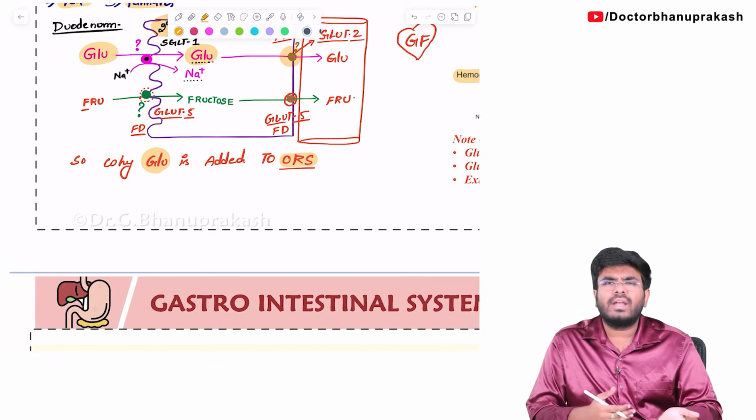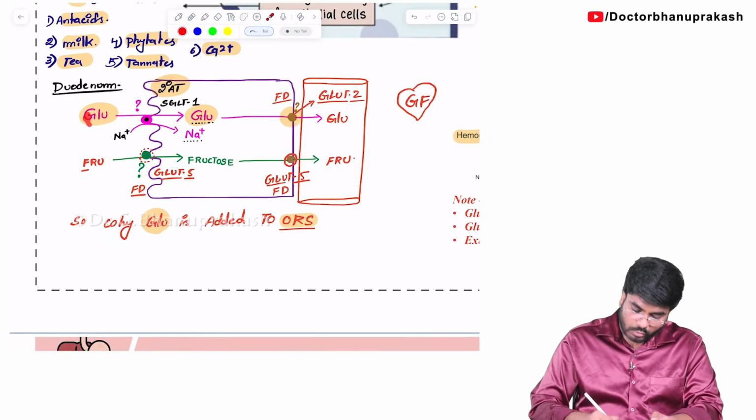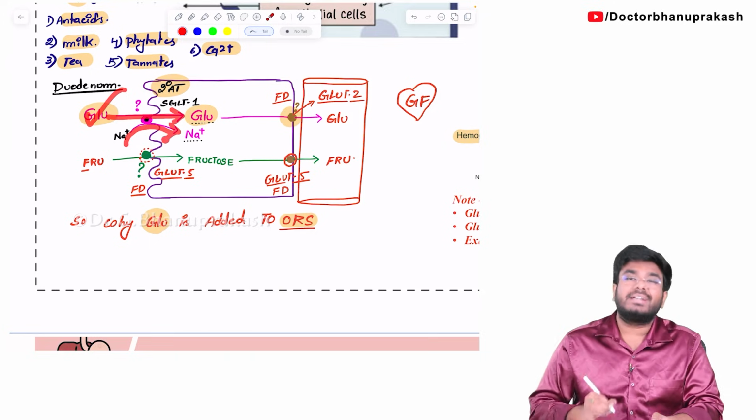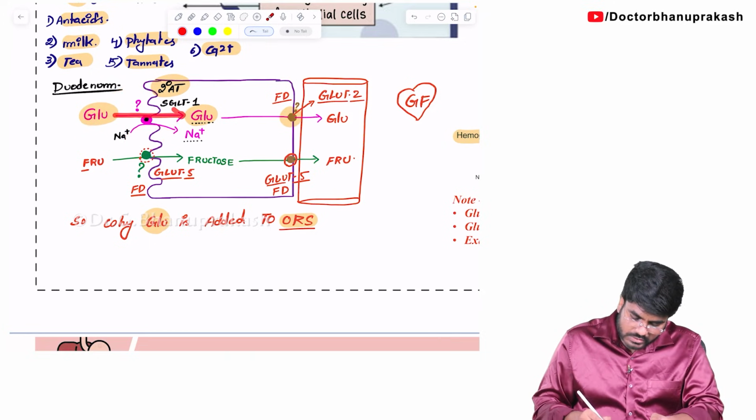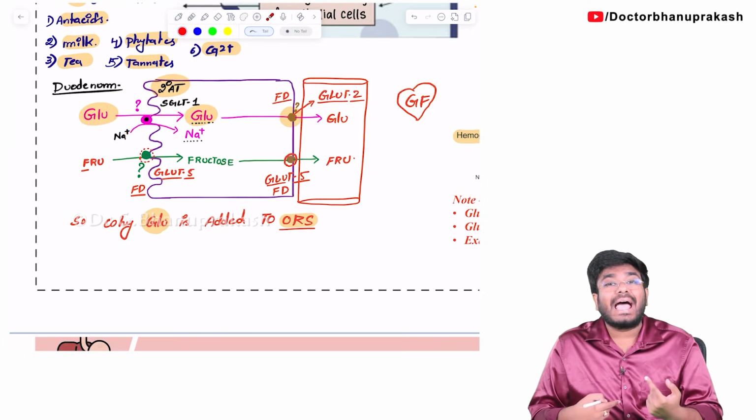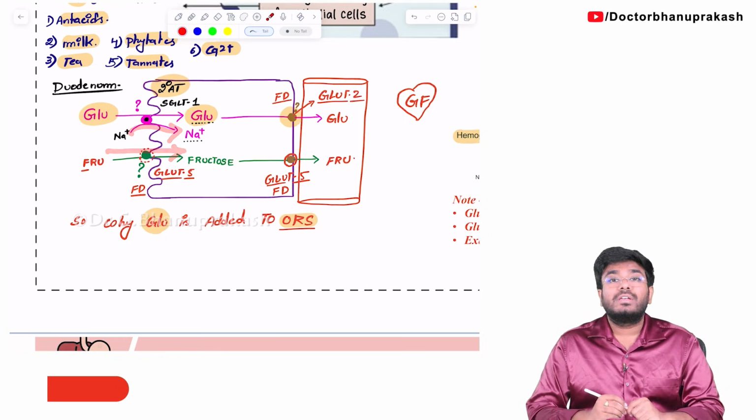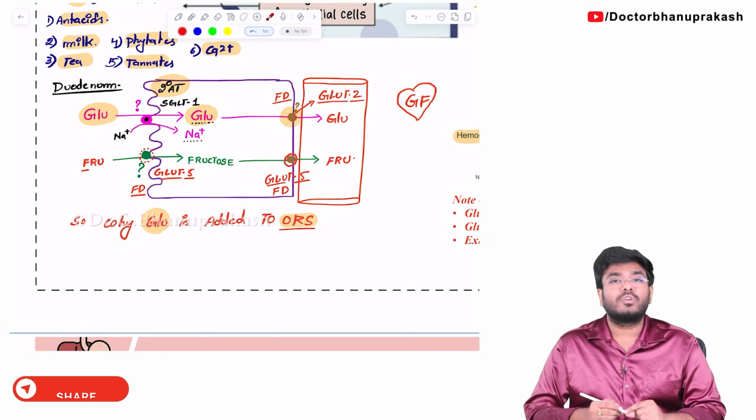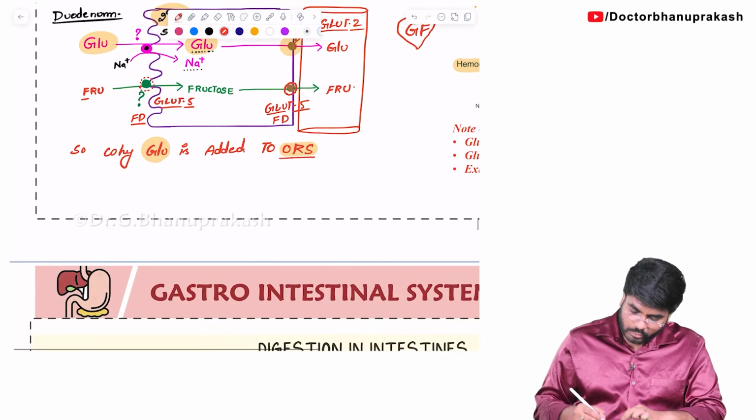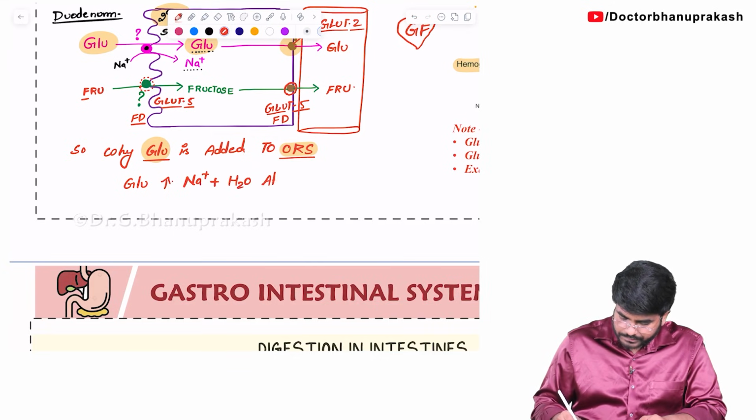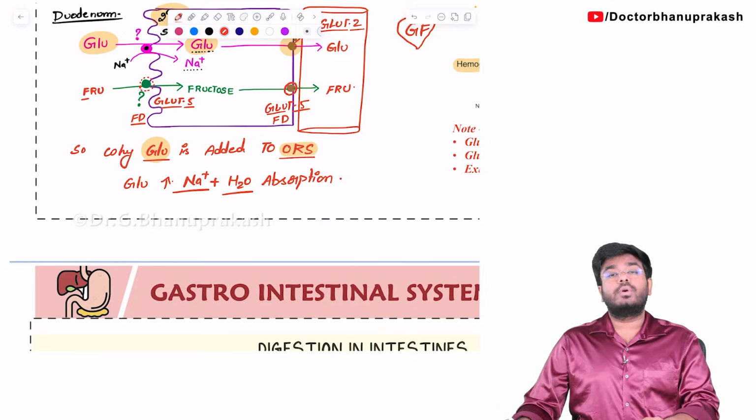We can give sodium chloride. Why are we adding glucose? Because whenever glucose is absorbing, it takes salts with it. So in order to absorb the glucose, you have to absorb the sodium. So glucose enhances the absorption of sodium. When the sodium is coming into the cell, water will follow the sodium. So always remember, glucose enhances the sodium absorption as well as water absorption, right? Why is glucose added to ORS? Because glucose increases sodium as well as water absorption. Glucose facilitates the absorption of sodium as well as water.